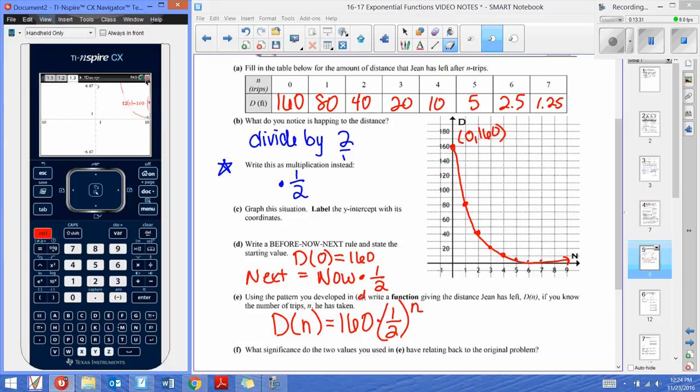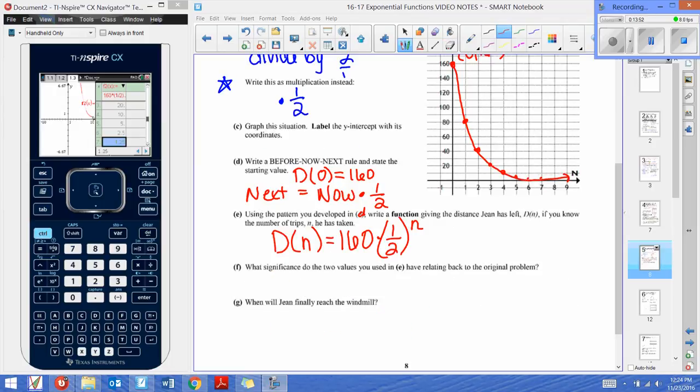But for me, I just want to make sure that I came up with the right rule. I'm going to look at my table. Is 160 on there? Yes. 80, 40. Yes, yes, yes, and so on and so forth. And like we talked about in the last problem, we could now use this to make predictions about the future.